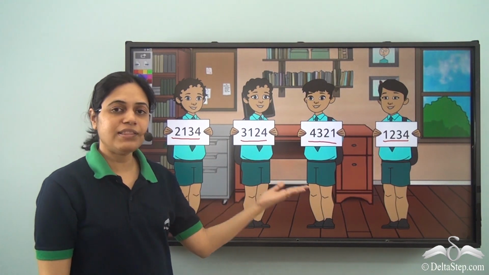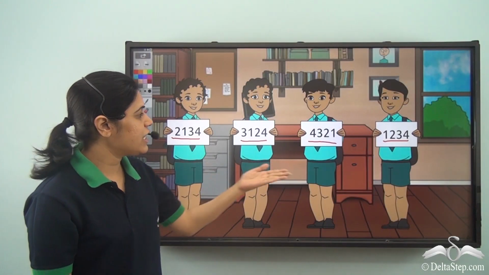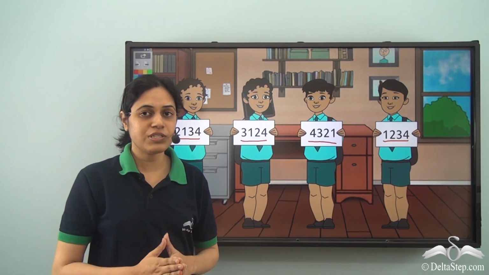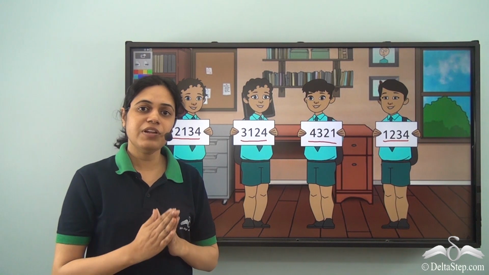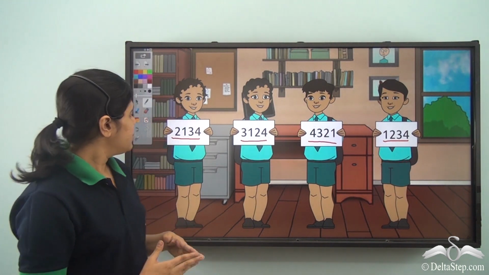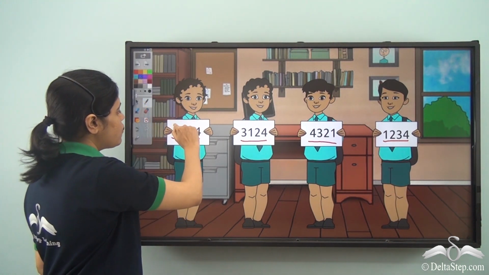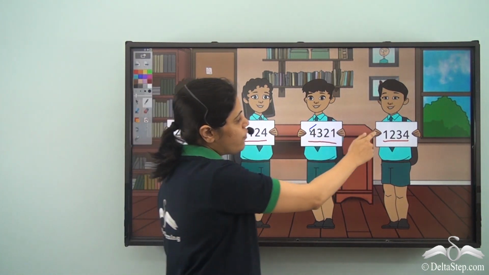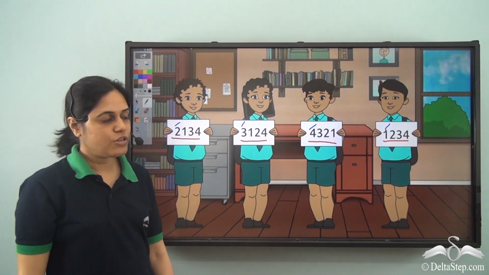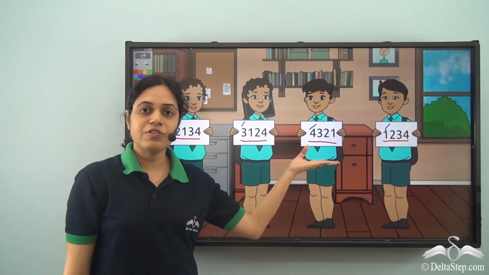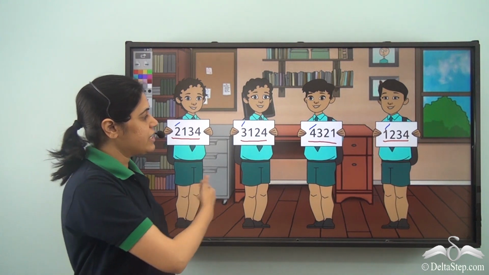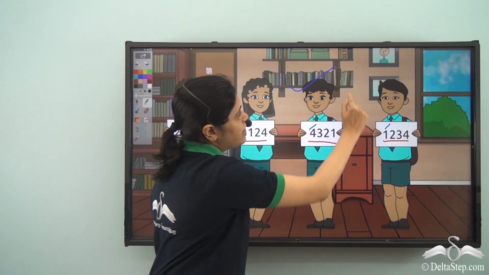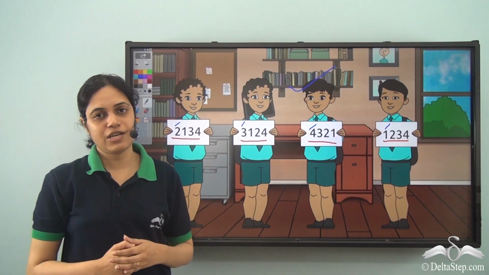So who do you think won the game? Well, as you can see, all the numbers have 4 digits. So the number whose thousands digit is the greatest will be the greatest number. For this number, the thousands digit is 2. For this it is 3. For this it is 4. And for this it's 1. So obviously the number with 4 as the thousands digit is the greatest number among these 4. So this boy was the winner in the game.